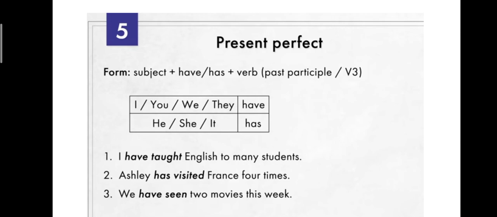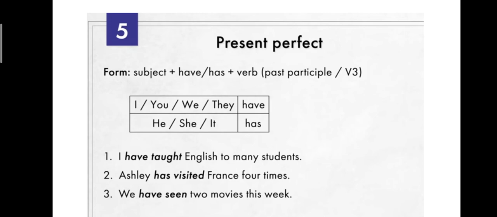Subject. What is meant by subject? I, you, we, they, he, she, it are called subjects. Plus have or has plus verb in V3 form. Did you notice? In the last slide I showed you the past participle. So what is a V3 form? The last form is called the V3 form. That is the past participle. So the V3 form of a verb is used in present perfect tense.